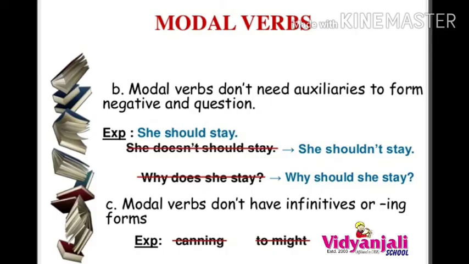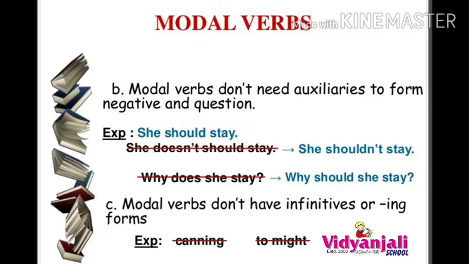And here modal verbs don't need auxiliaries to form a negative, and the question even. Auxiliaries means, I said, be forms, do forms, have forms. They are not mandatory here at all.